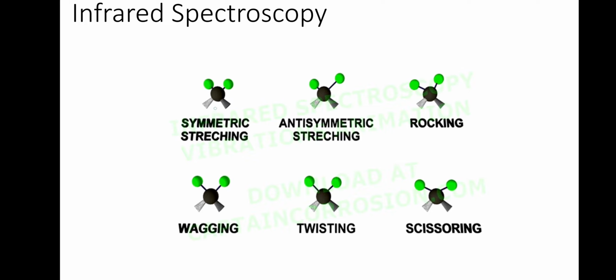Okay, this is the GIF. I hope you can understand this. So this is the symmetric stretch. Okay, this is a symmetric stretch. This is rocking. See, it is moving in the same direction. Scissoring means opposite direction. In twisting one is coming this side, one is going that side. Wagging, both go to the front, both go back. So this is what it is.